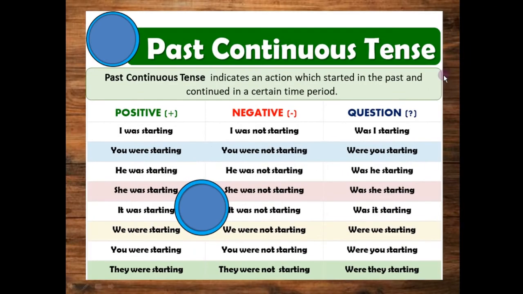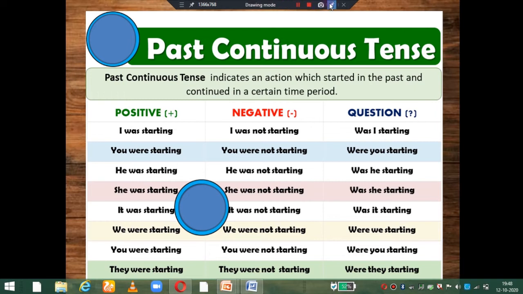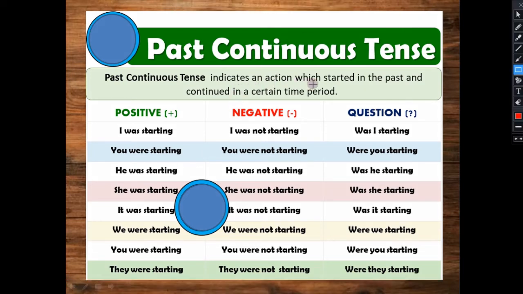Now the next one, past continuous tense. The past continuous, as we have done, indicates an action which started in the past and continued for a certain time period. In the past only it continued. For the present continuous, you remember we used is, am, are plus ing. Now same as continuous, you have to put ing, but is, am, are is the present tense. What will be the past of is, am, are? That is was and were, plus ing with both of them. Was with singular, were with plural.